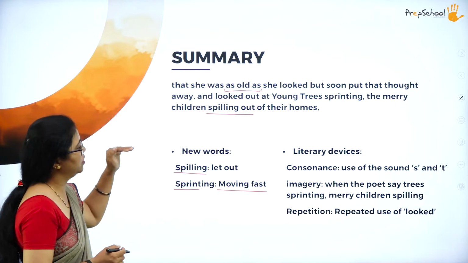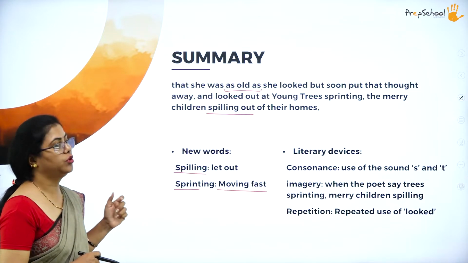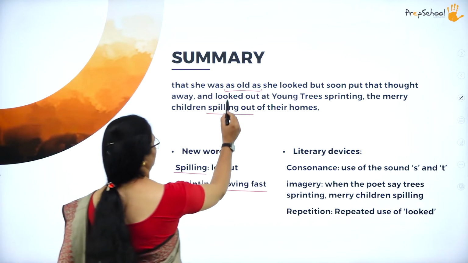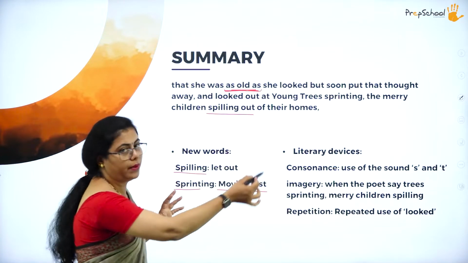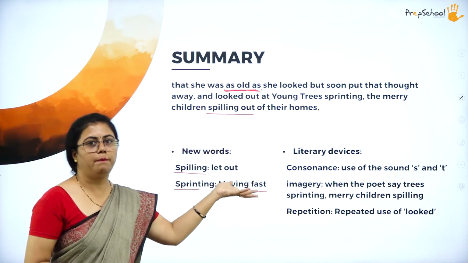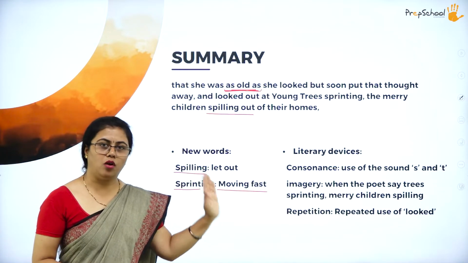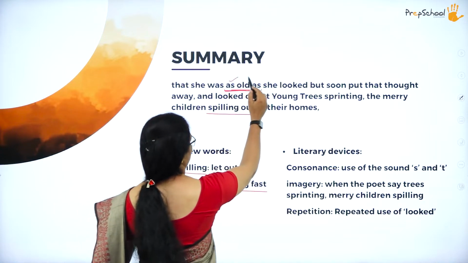Let us go through again. "That she was as old as she looked, but soon put that thought." Do not get confused, as old as she looked. Here there is no comparison made. Old as what? There is no comparison made there. So that cannot be a simile. Whenever I say as is there, so it is simile.